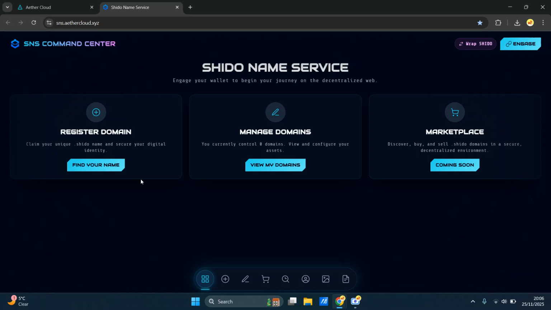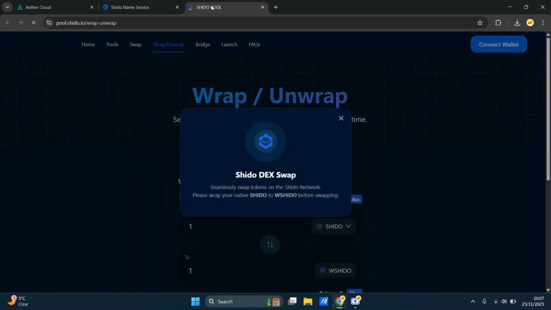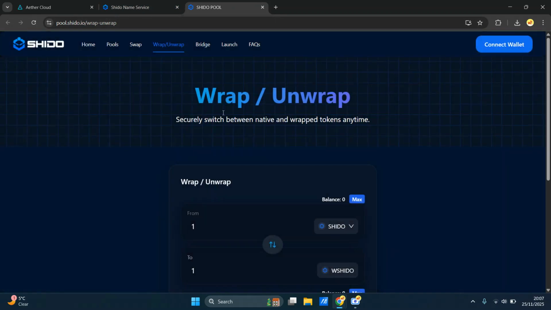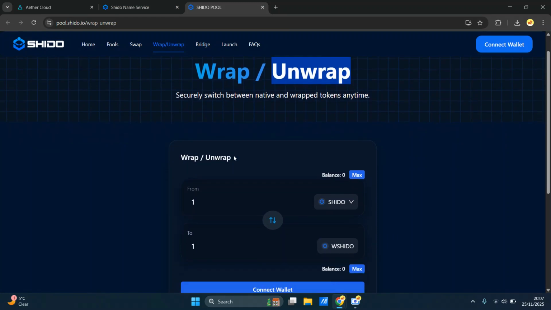So this means it can run on the Ethereum base, basically. If you want to go ahead and click on Wrap Shido, this will take you to the official Shido pool, and conveniently, it's taking you to wrap and unwrap, right?